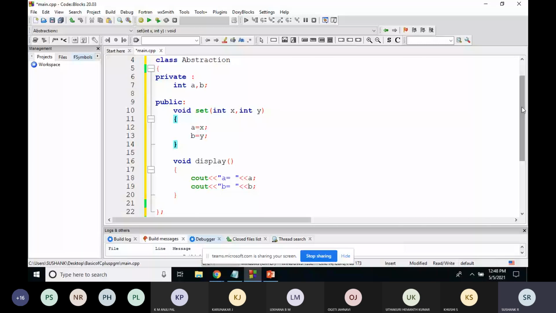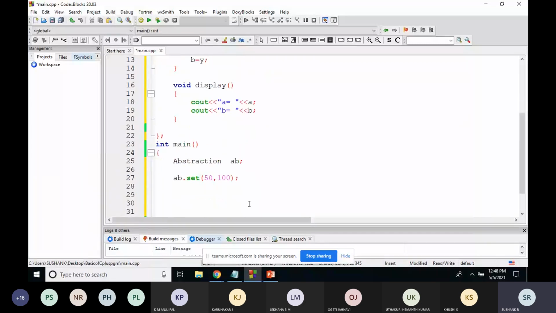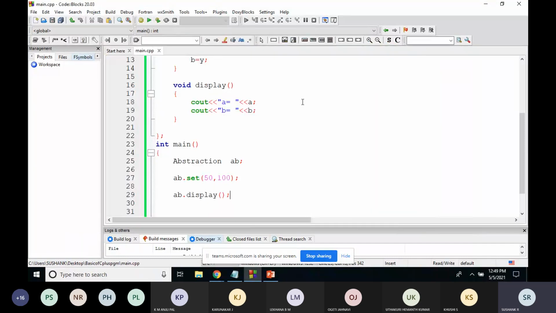If I call the display function, it will print the value of a and b. ab dot display. So it is printing the value of a and b. The value of a is 50 and the value of b is 100. I'll just add one new line here.